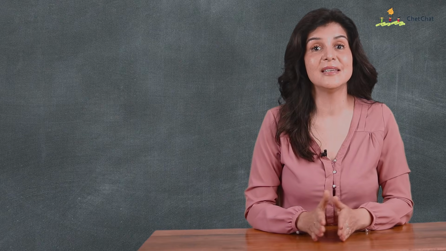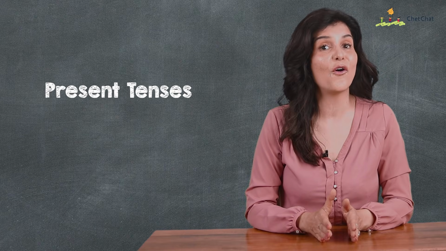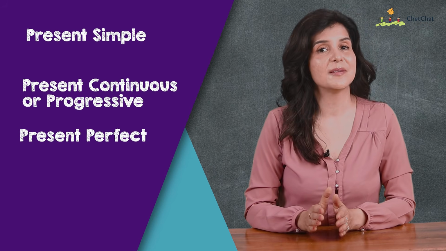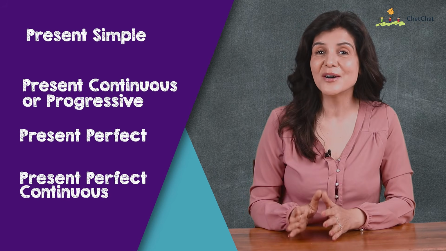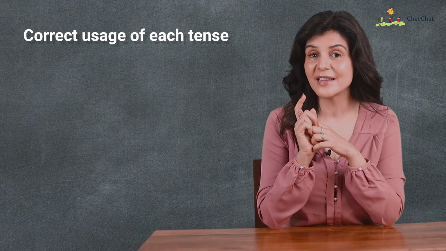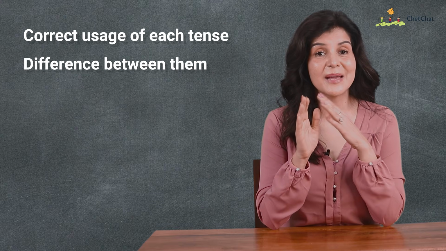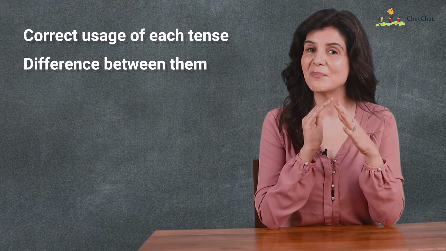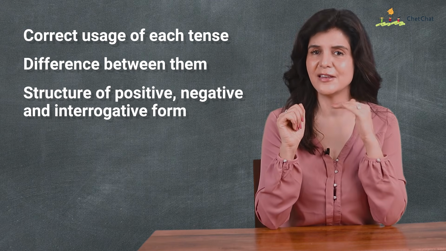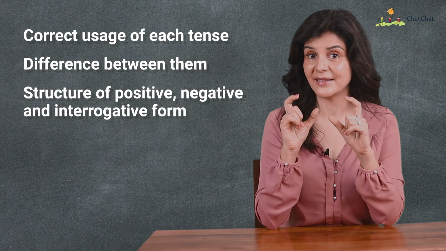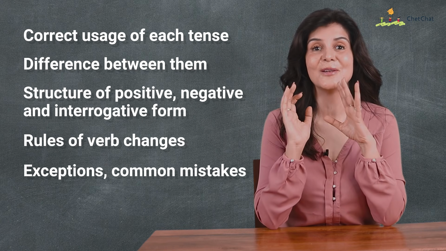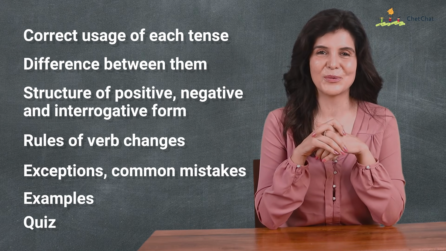So today's lesson is a deep dive into present tenses, all 4 of them: present simple, present continuous or progressive, present perfect, and present perfect continuous. And we are going to learn the correct usage of each of these tenses, differences between them where most of the students make mistakes, the structure of the positive, negative, and interrogative or question form in that tense, rules of verb changes, exceptions, common mistakes, and lots of examples, and a short quiz at the end.